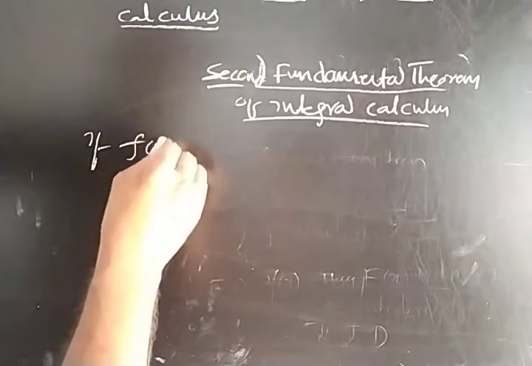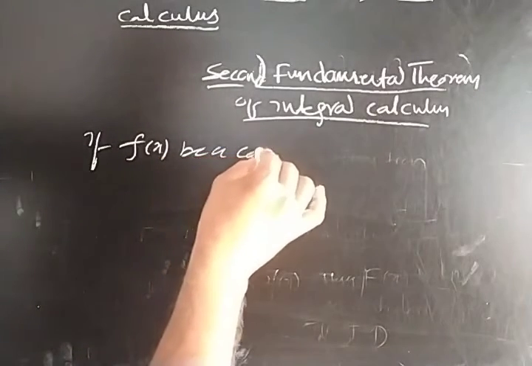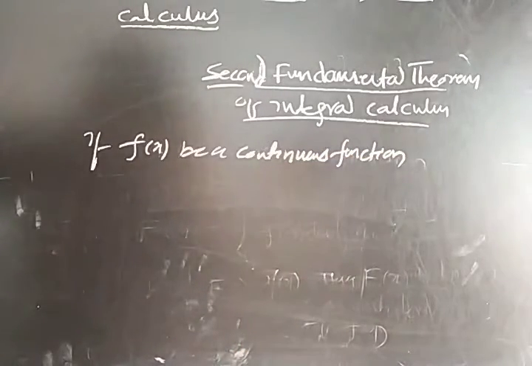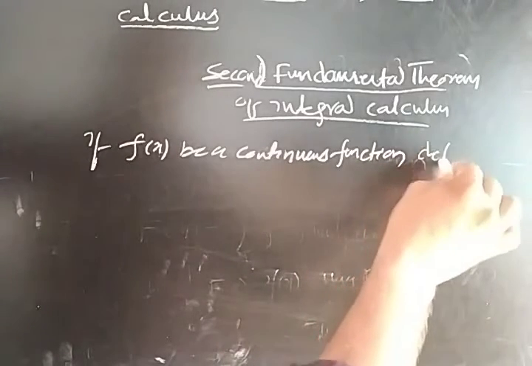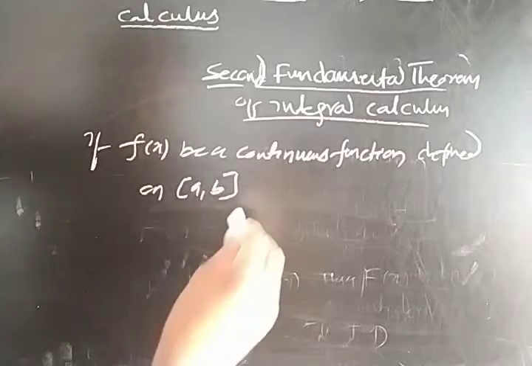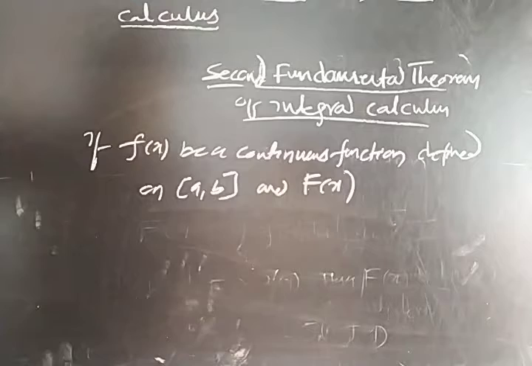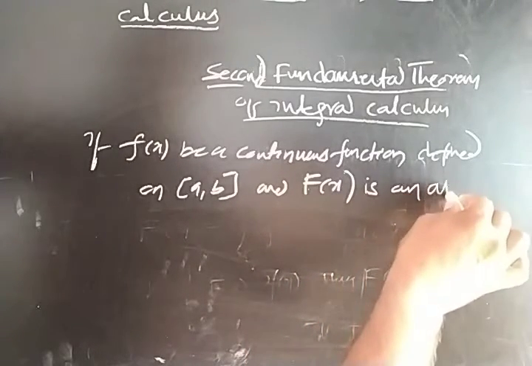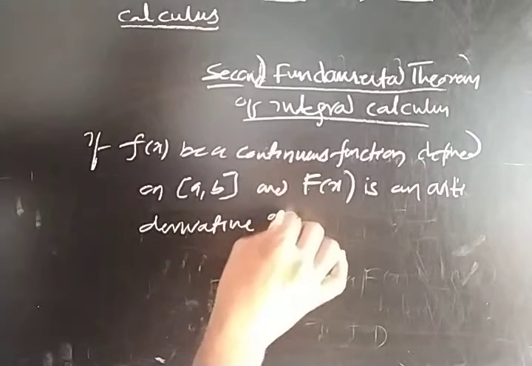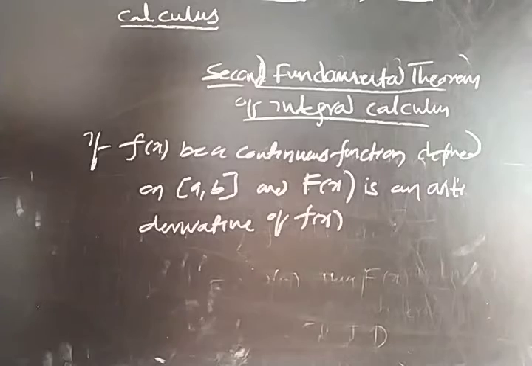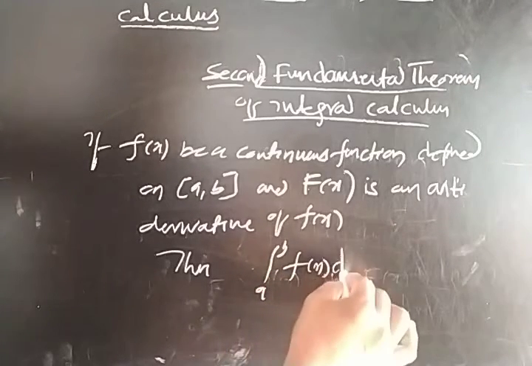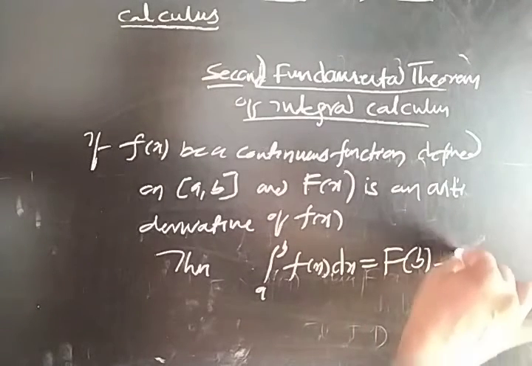See, if small f of x is a continuous function defined on the closed interval a comma b, and capital F of x is an antiderivative of small f of x, then the definite integral from a to b of small f of x dx will be equal to capital F of b minus capital F of a.